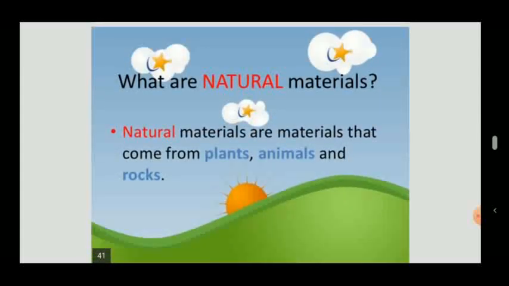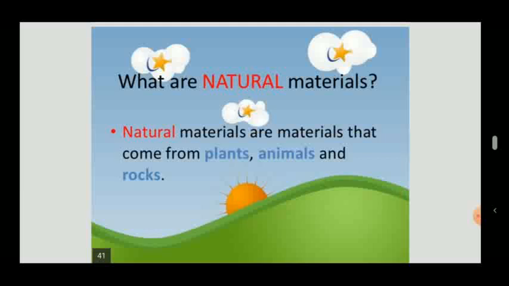Let's revise. What are natural materials? Natural materials are materials that come from plants, animals, and rocks. As we know, plants give us so many things.